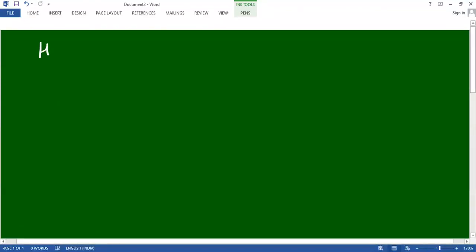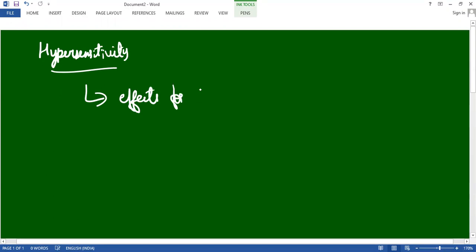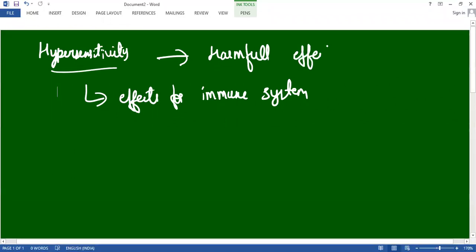So the next concept is hypersensitivity. Hypersensitivity is a condition of the immune system that causes a harmful effect on the body.